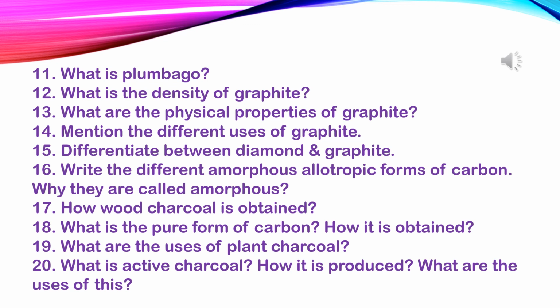Question number 20. What is active charcoal? How is it produced? What are the uses of this? First one is, what is active charcoal? With special treatment, when the absorbed hydrocarbon and layers of graphite are removed from the surface of charcoal, the porosity of charcoal increases very much. Its capacity of absorbing gas increases much. This type of charcoal is called active charcoal.